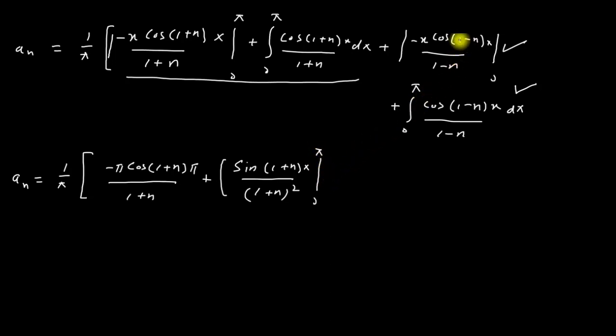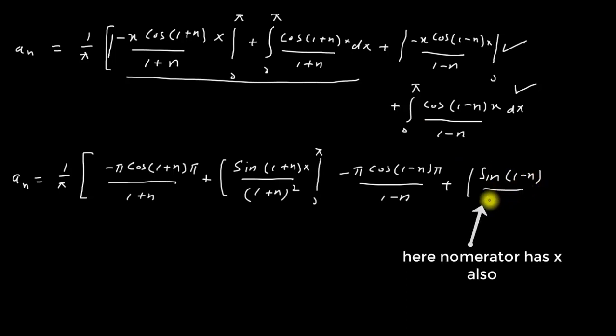And again, when I put the limits on this term, −x cos((1−n)x)/(1−n), from 0 to π, we will get −π cos((1−n)π)/(1−n). And the integration of this will become sin((1−n)x)/(1−n)². Limits are from 0 to π.